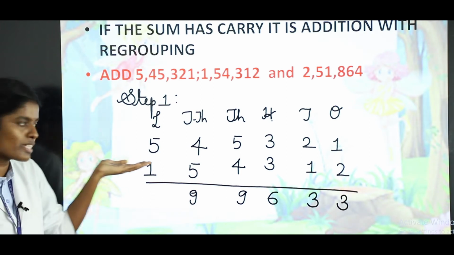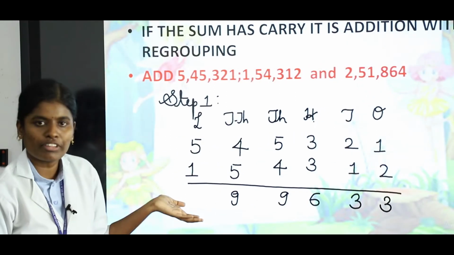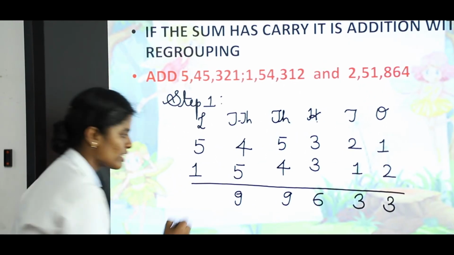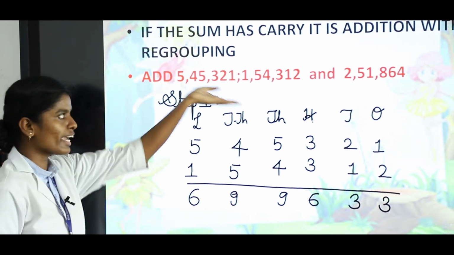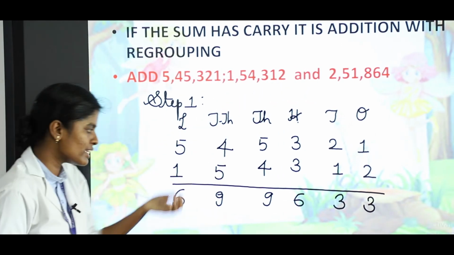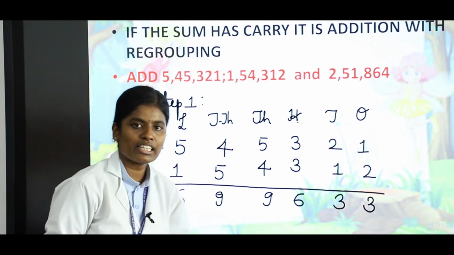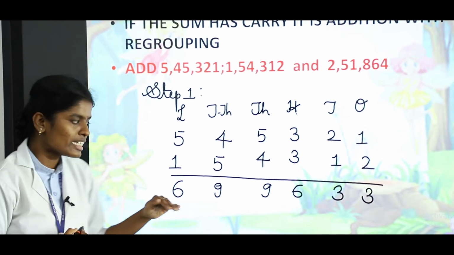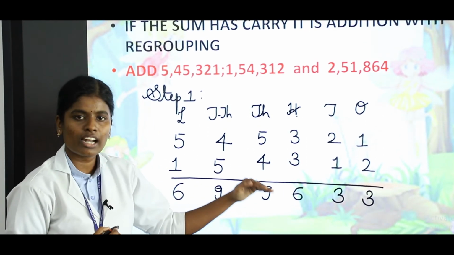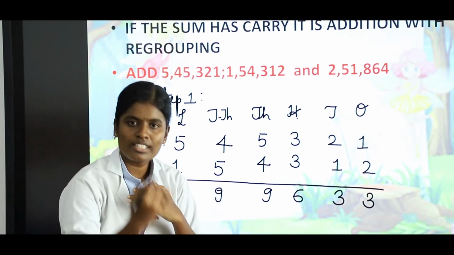And finally lakh place value, 5 in the mind, 1 in the finger. 5 after, 6. So first we will take two groups of number. We are getting the answer 6,99,633. Now we are going to do the step 2.